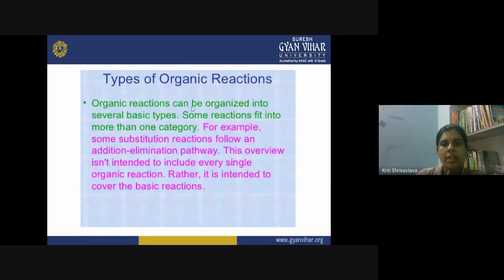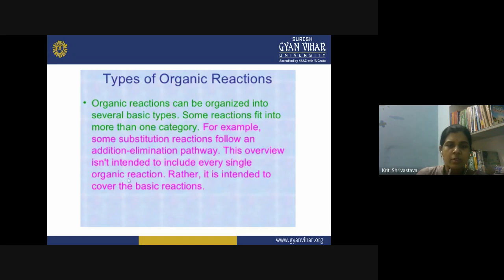The organic reactions can belong to any of these categories, like substitution reactions followed by addition elimination pathways.